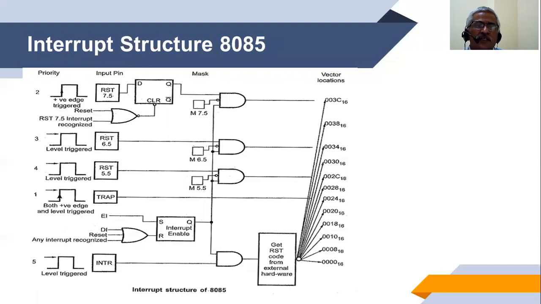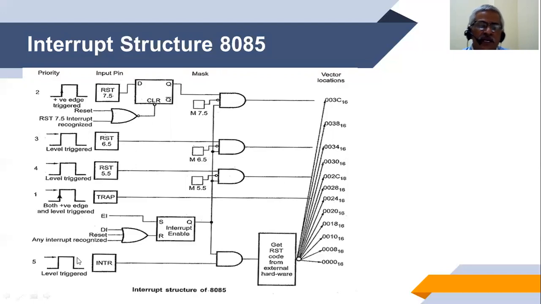It is cleared by sending a clear signal on the flip-flop, which is nothing but on reset, and when the RST 7.5 interrupt is recognized, it will be disabled. Through the mask mechanism, the control gets transferred to 003C. So is the case with RST 6.5 and RST 5.5. TRAP is not maskable, hence it is directly sent to its address 0024.